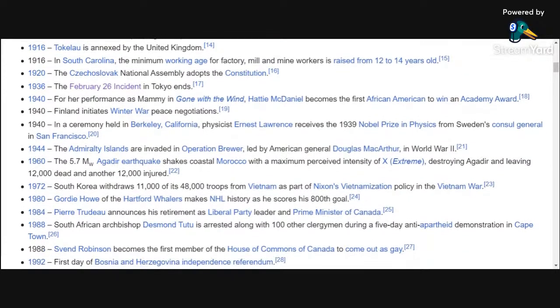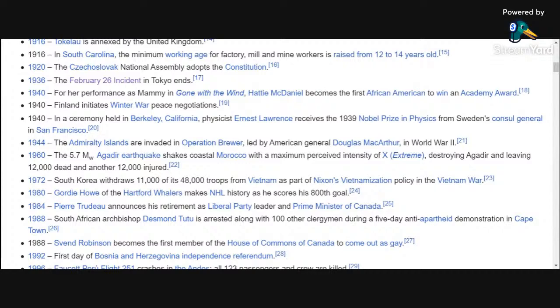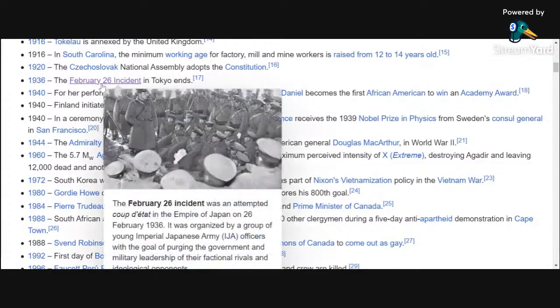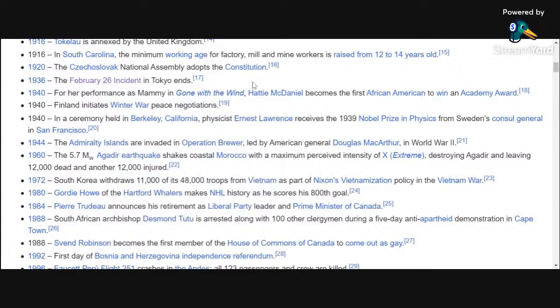Let's see, we got 1920 Czechoslovak National Assembly Constitution. 1936, the February 26th incident, guys. That's an attempted coup d'etat over there in Japan, the Empire of Japan, pre-World War II. Crazy Japan nonsense. We got 1940, Mammy, Hattie McDaniel, first black woman to win an Academy Award. Mammy in Gone with the Wind. Hattie McDaniel wins an Academy Award today. Back in the day, 1940, February 29th, Mammy winning an Oscar. Pretty proud of her back then.